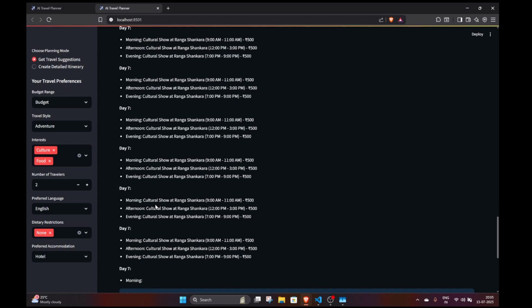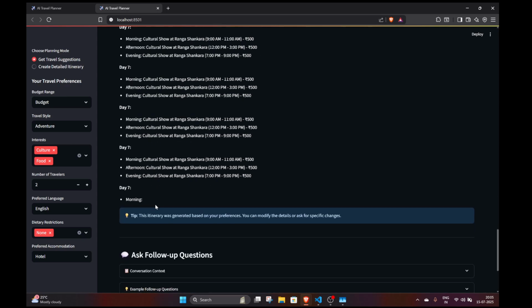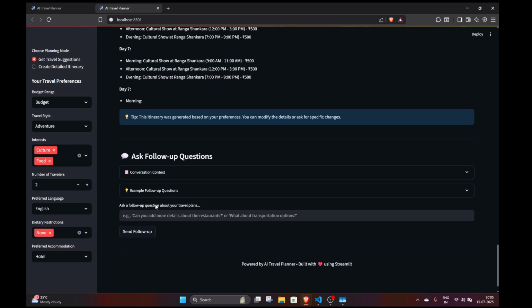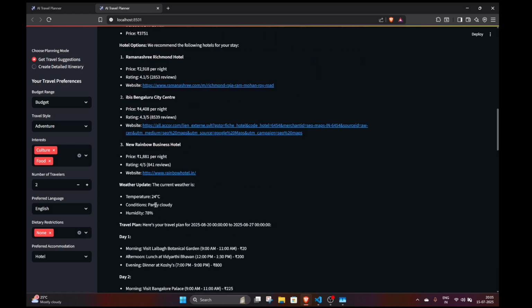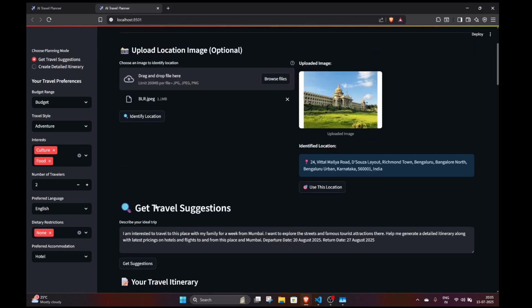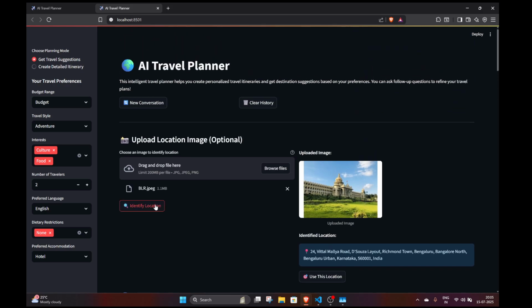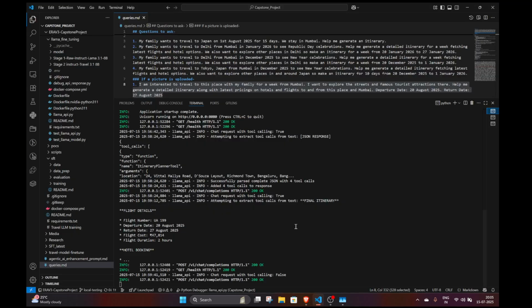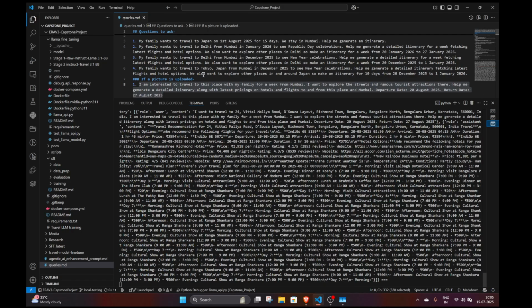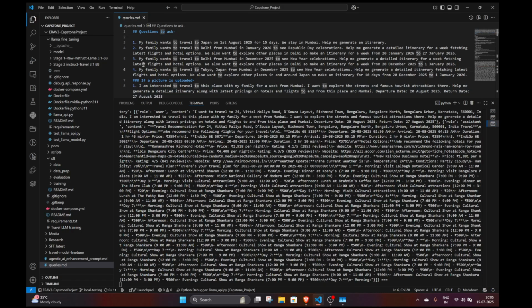Also, I'm running this on a local machine with a 4-bit quantized version, and that is why there is some confusion that happens. But this is the AI travel planner which can run locally. I have shown you the logs. Now let's do one thing. Let's see the one that is deployed on AWS.